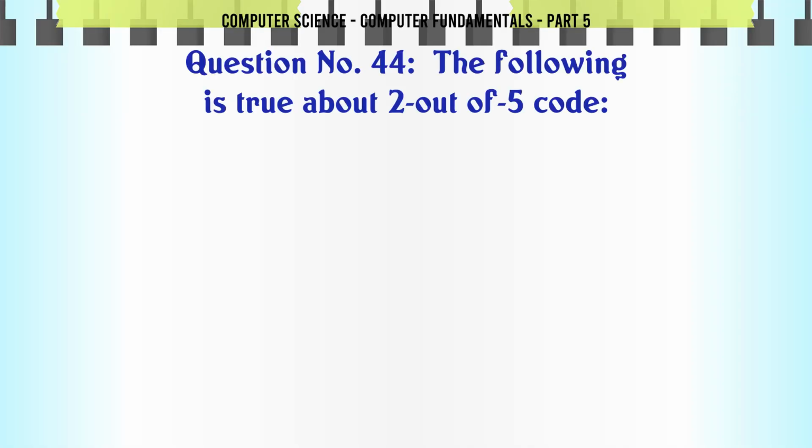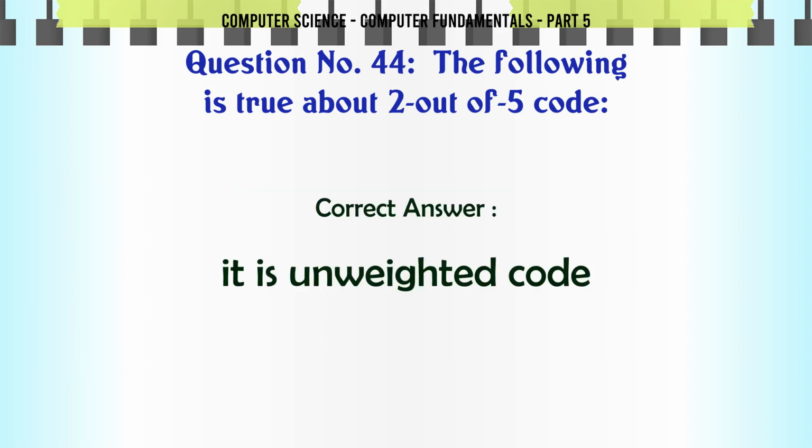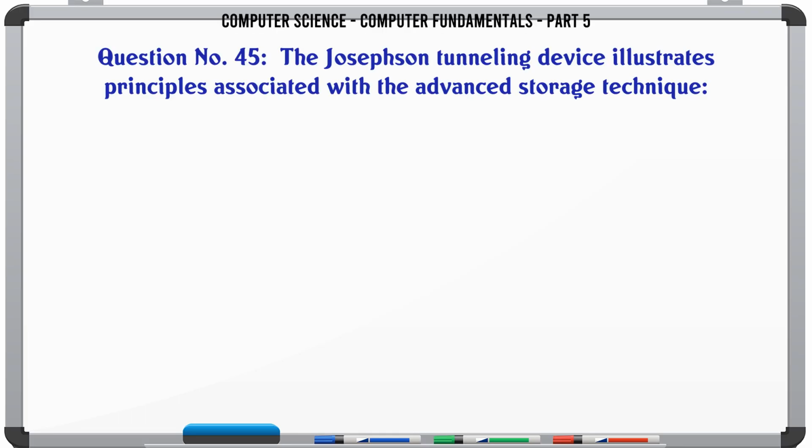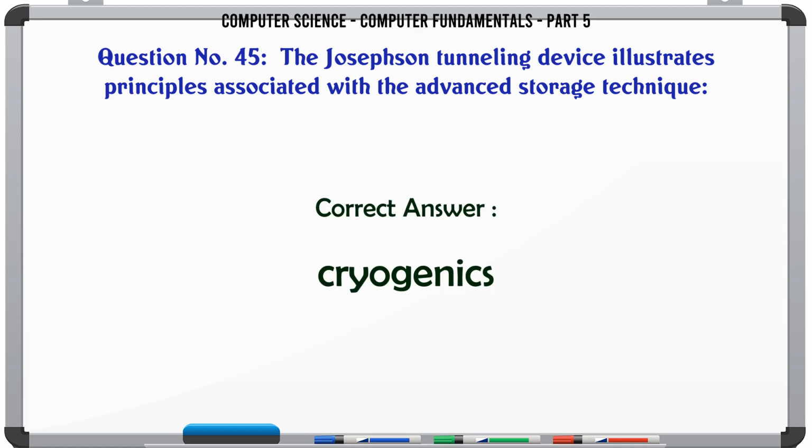The following is true about 2 out of 5 code. A. It is weighted code, B. It is unweighted code, C. It has odd parity, D. All of the above. The correct answer is it is unweighted code. The Josephson tunneling device illustrates principles associated with the advanced storage technique. A. Cryogenics, B. CCD, C. EBAM, D. Holographing. The correct answer is cryogenics.